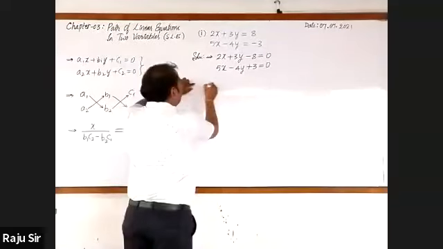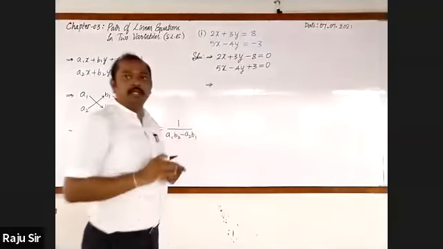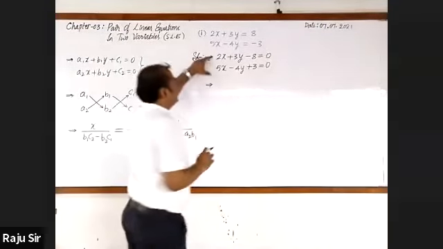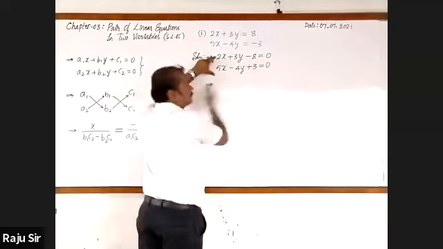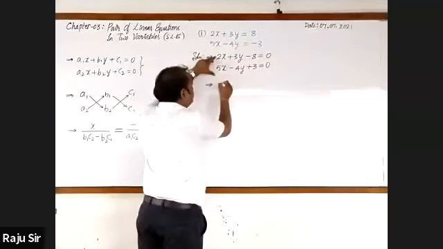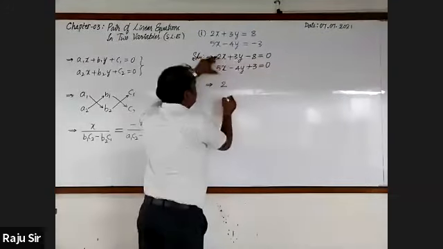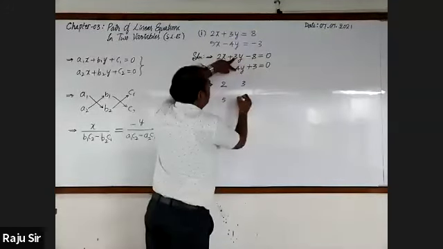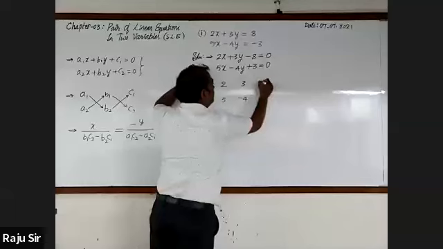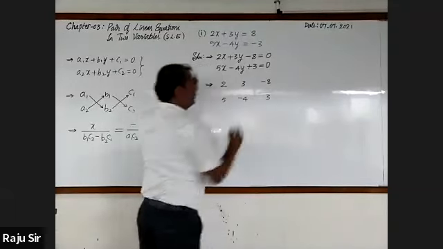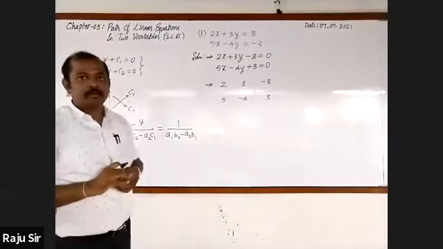Next, let us write the coefficients. The coefficients are here 2, 5, 3, minus 4, minus 8, plus 3. Have you written?